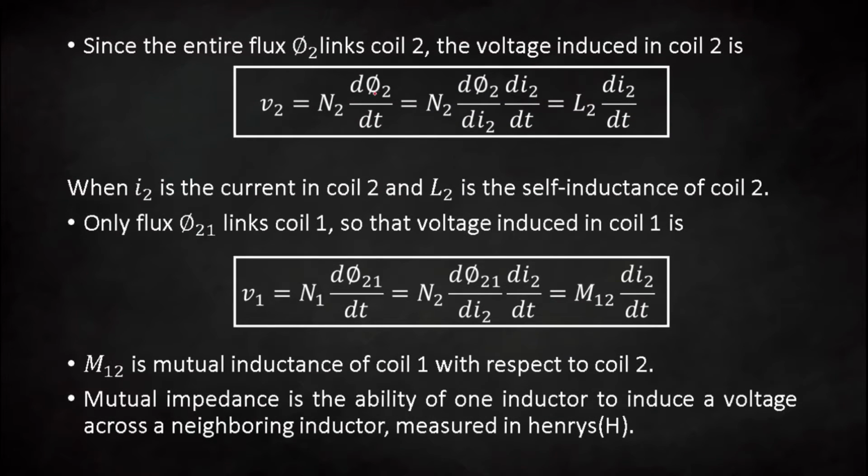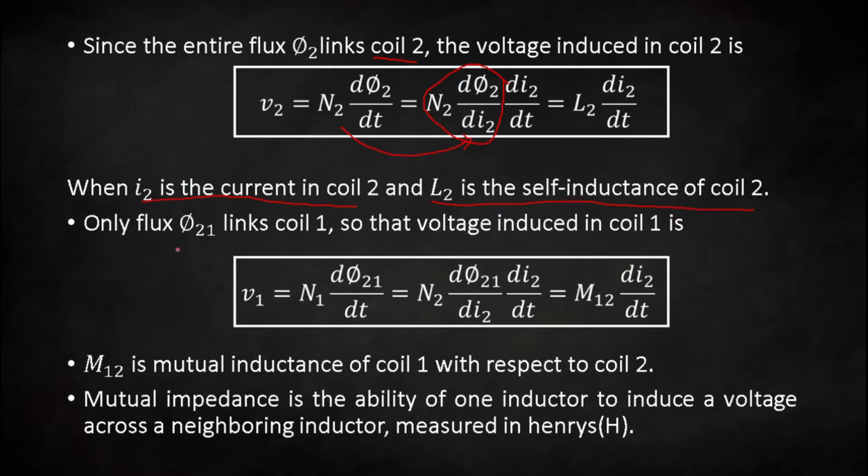That is why we have written d phi 2 by dt, because phi 2 is the flux that links to coil 2. So your first component, phi 21, and your second component, phi 22, both link with this coil number 2. That is why here we have written phi 21, but in the case of V2 we are writing phi 2 only. Again you can rewrite this equation in this form, and put the value of N2 d phi 2 by di2 equal to L2. So I2 is the current in coil 2 and L2 is the self inductance of coil 2.